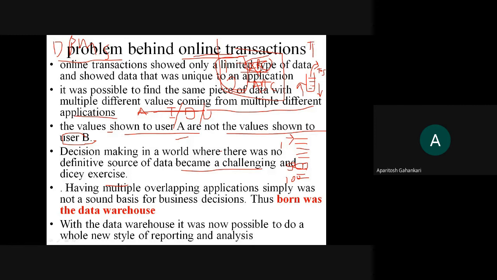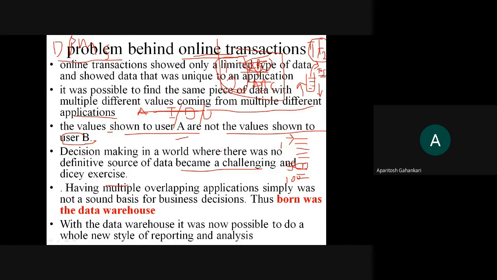is a thread which is manipulating this top of stack, and there is another thread T2 which is also manipulating this top of stack, then we cannot rely on this top of stack for determining whether it is an overflow or underflow. So the basis of my decision is not fixed. Why? Because on the basis of top of stack, I am deciding whether it is an underflow or overflow.